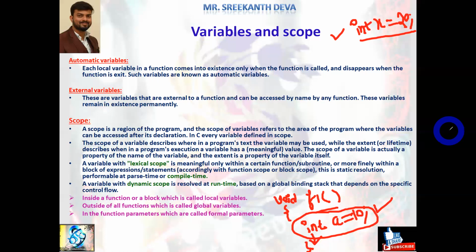We cannot access it outside of this function. That is the scope of the variable. This int x equals 20 is an external variable or global variable. The scope of the variable is available for multiple functions, including the main function. So that is about scope.